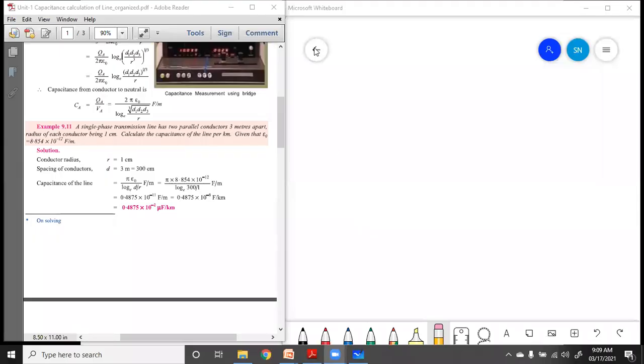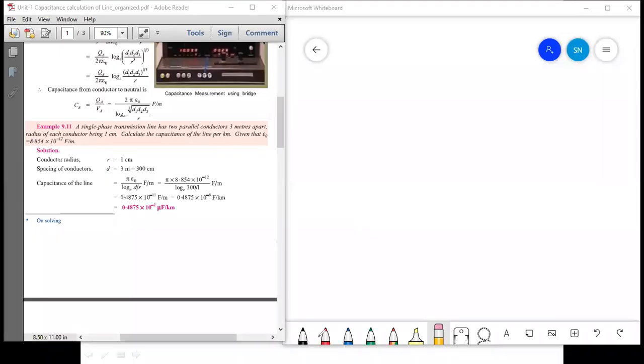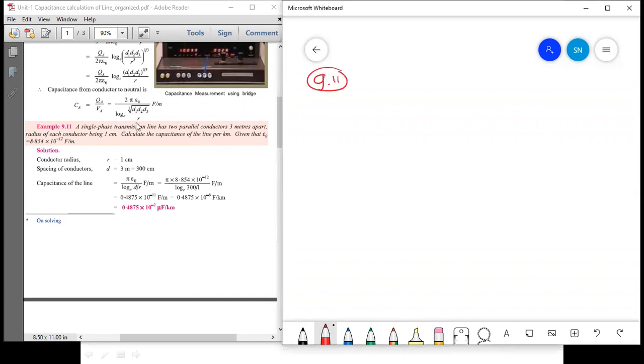Now suppose we consider the first numerical, based on the calculation of the capacitance of the line. Numerical 9.11. What is the wording of the numerical? A single phase transmission line has two parallel conductors 3 meter apart, the radius of each conductor being 1 centimeter. Calculate the capacitance of the line per kilometer, given that epsilon 0 is equal to 8.854 into 10 raised to the power minus 12 farad per meter.